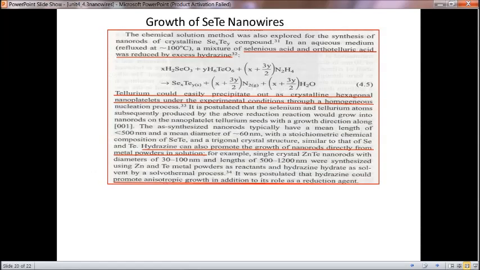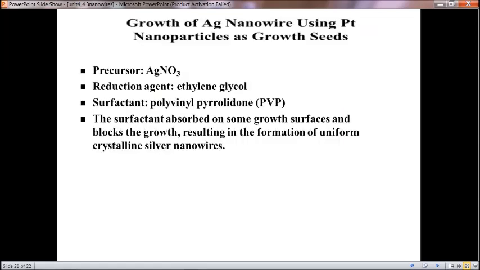Like that, selenium tellurium nanowire is there. It needs some chemical reactions with orthotelluric acid with excess hydrogen. And this is the growth of silver nanowire. So in this, ethylene glycol and polyvinyl pyrrolidone is used.